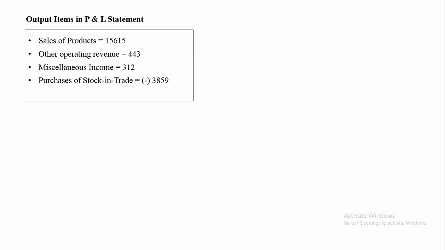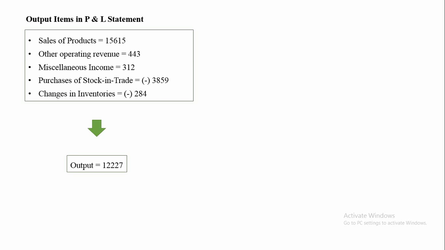That means in our example, output is the sum of sale of products, other operating revenue, miscellaneous income, then purchase of stock in trade, and changes in inventories. And thus the output of the enterprise will come out by summing all these particular entities, and the final output figure of that particular enterprise is